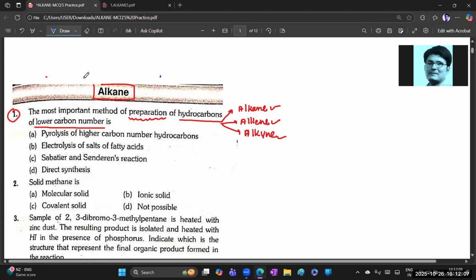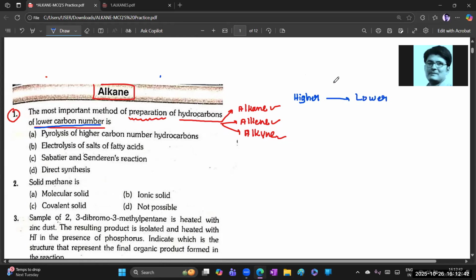While reading the question, especially from the NEET point of view, you will get the question paper, so whenever you find some important line, you need to underline it. For JEE it is not possible, but you should look at the question carefully. Here he is asking for lower carbon number, which means we need to get these hydrocarbons from higher carbon to lower.